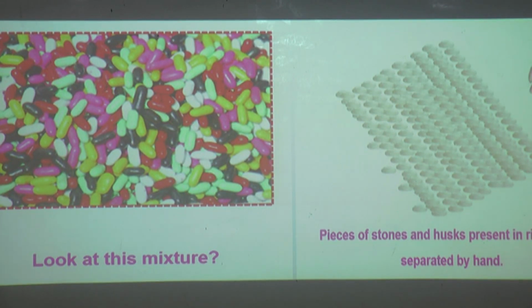In the same way, we can see another example here. Pieces of stones and husk present in rice are separated by hand. When you take rice, there are different methods, but the first method by which we remove the pieces of stones and husk is hand picking. Simply they can be removed by using our hand. That is nothing but hand picking.